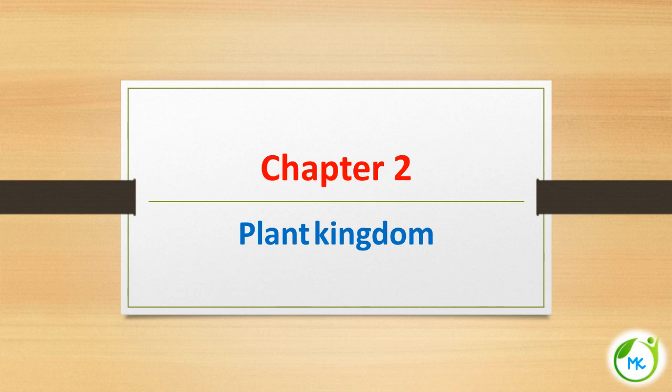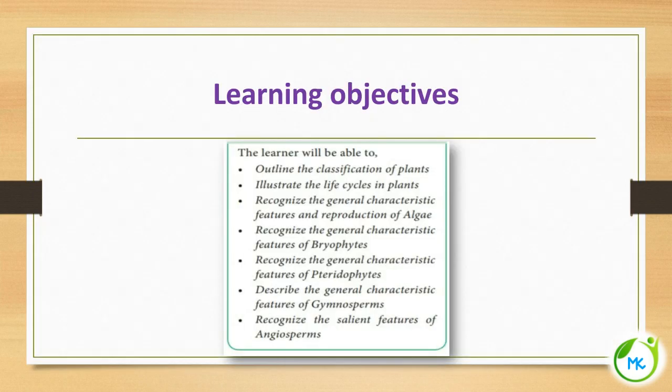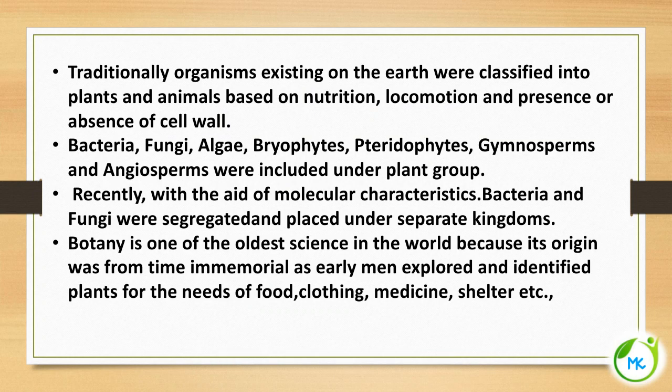In this class, we are going to see 11th standard botany chapter 2 plant kingdom. Let's see the learning objectives of this chapter. After learning this chapter, we will know about classification of plants and life cycles in plants. And in classification, we will learn about algae, its general characteristic features, also about the characteristic features of bryophytes, pteridophytes and gymnosperms and the salient features of angiosperms.